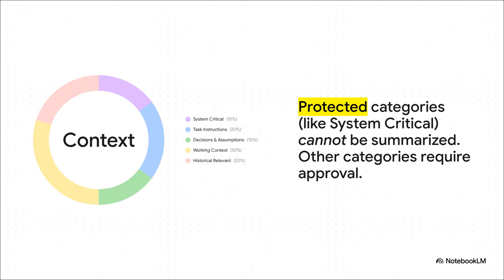See, context isn't just one big messy pile. It's neatly categorized. The really important stuff, we're talking system safety rules, the core instructions, it's all marked as protected. That means it is literally off limits. It cannot be touched, summarized, or forgotten, period. The system knows what matters and guards it fiercely.